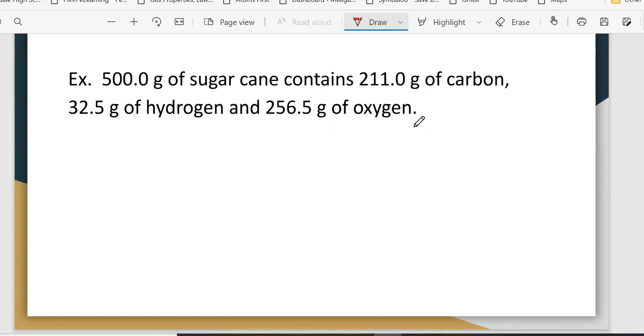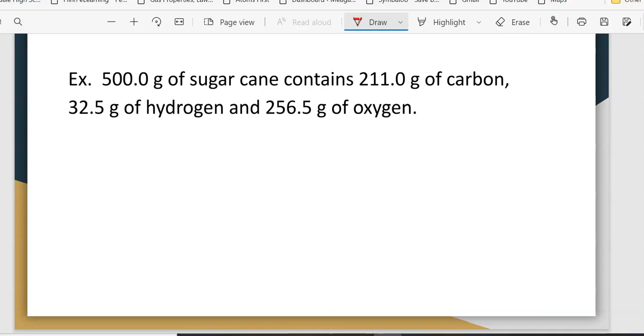So in this case, we have the same substance. So it's still sugar. It's going to be the same granulated sugar that we saw in the previous substance. What I'm trying to show you here is that the law of definite proportions says that it doesn't matter how big your sample is, as long as it's the same substance, your percentages should add up to be the same. And so that's what we want to look at. We're going to do another example, and it's the same substance. So I want to prove to you that it's going to end up with the same percentages.